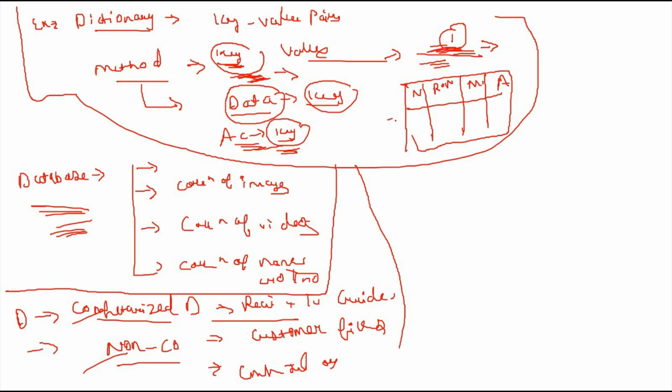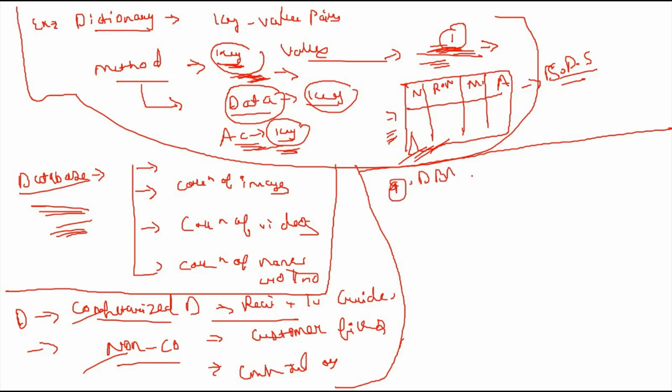This database has a well-defined structure, and all the data fit into that structure. This is a student database structure. This is just an overview of databases. Let's move on to the next topic, which is the database management system. This is the definition of a database. The last part is the database management system.